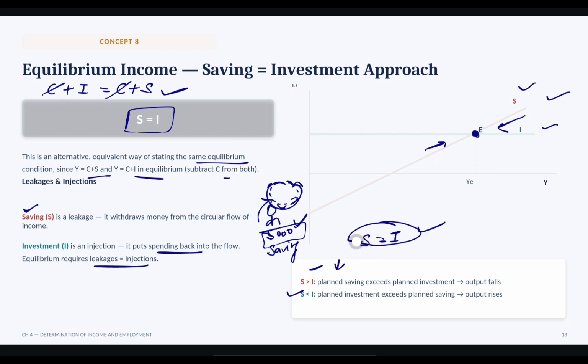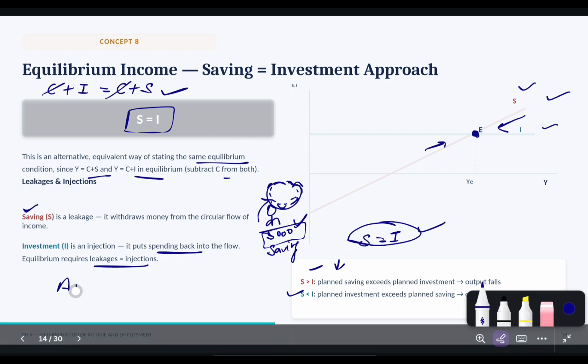Got it? And at equilibrium of income, we have AD equal to AS equal to saving equal to I equal to Y. All will be equal.